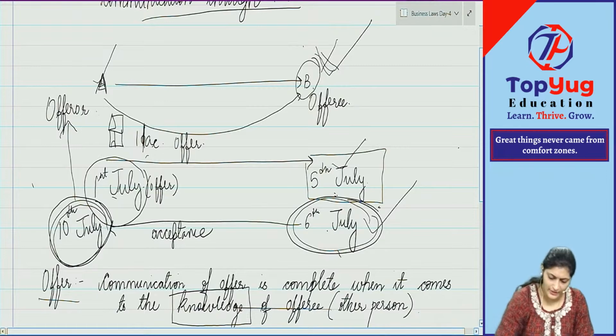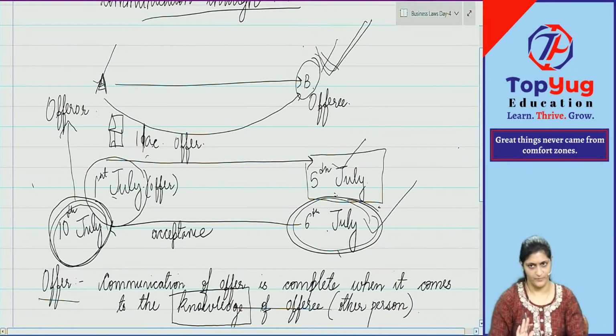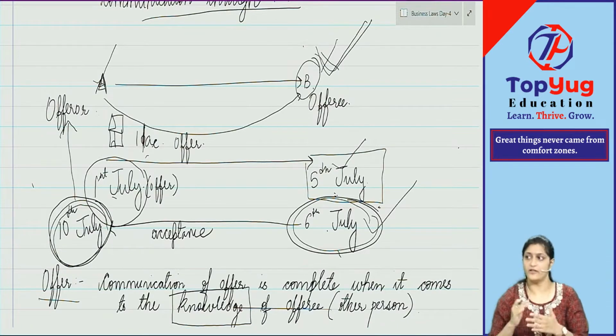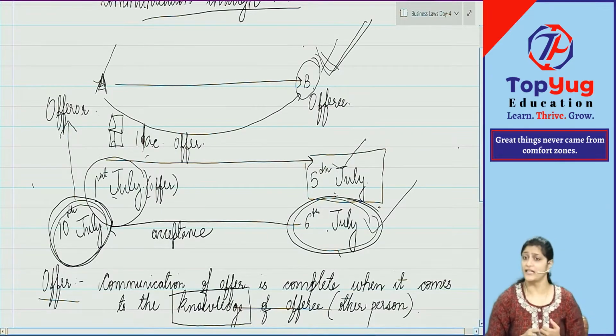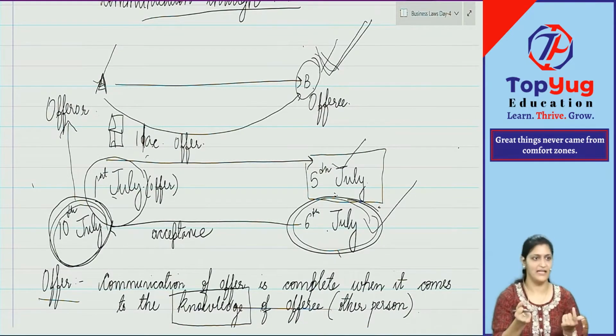Now say it still did not reach A. Now A is thinking that 11th happened, 12th happened, 15th happened, still I did not get anything. Still I will sell it to some other person. Can he do that? No, he will have to sell it to B only. B can anytime come and say, I want the house, give me the house.